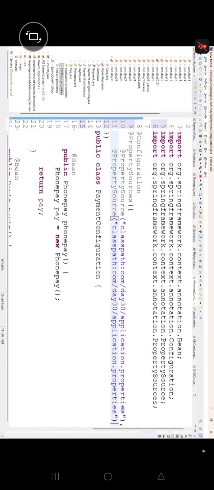Now in the same manner, everybody concentrate here. Control C, I'm going to write here a comma and another property source. Control Shift O, package imported. And instead of this one, I'm going to write ICICI card dot properties. In the same manner, I will write another property source, and instead of this one I can write SBI card dot properties, right?